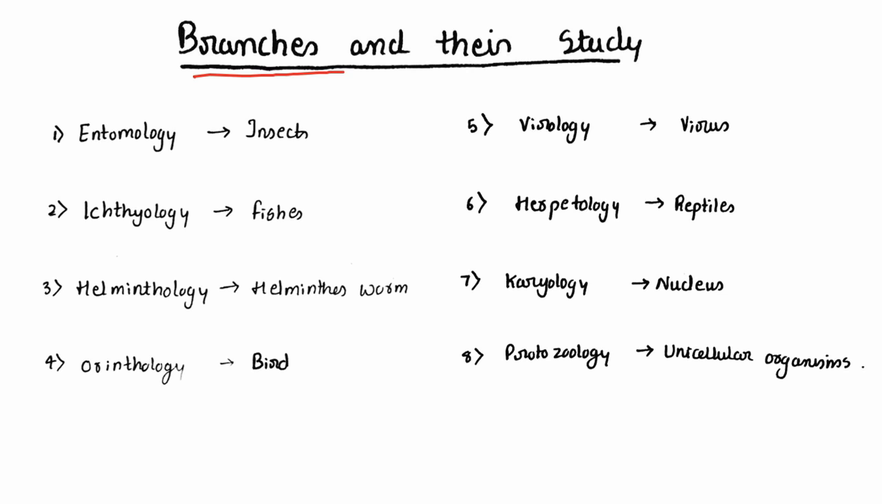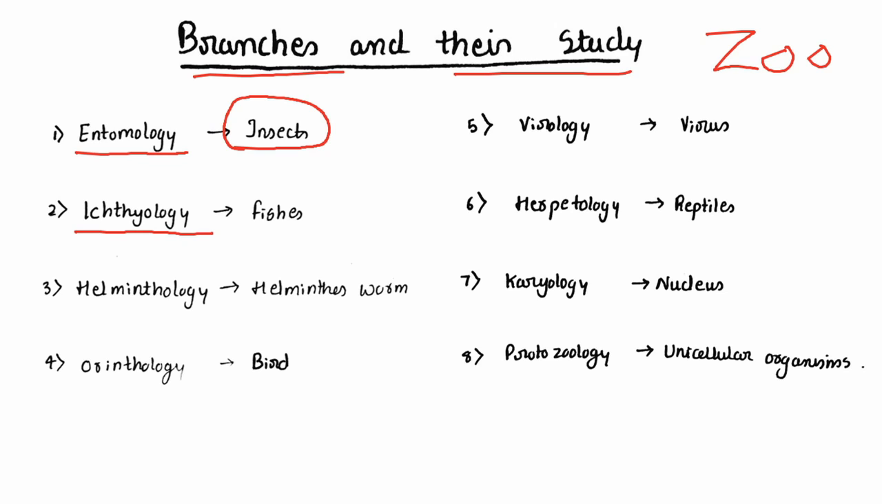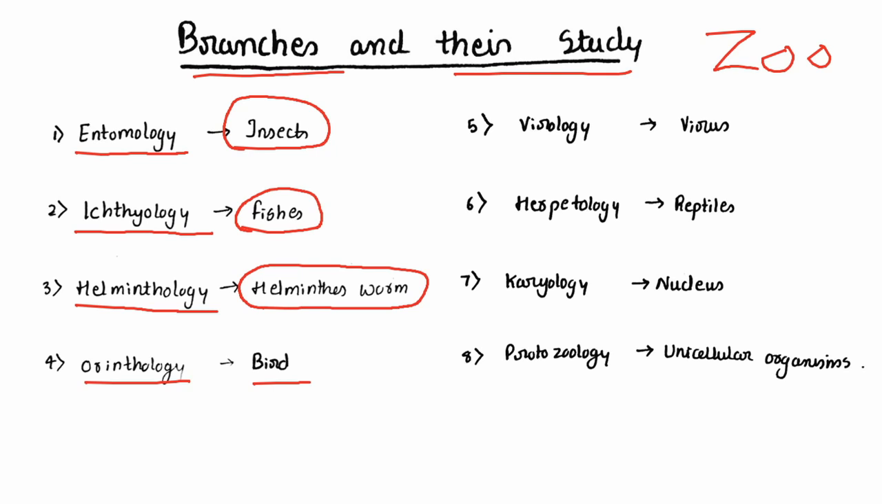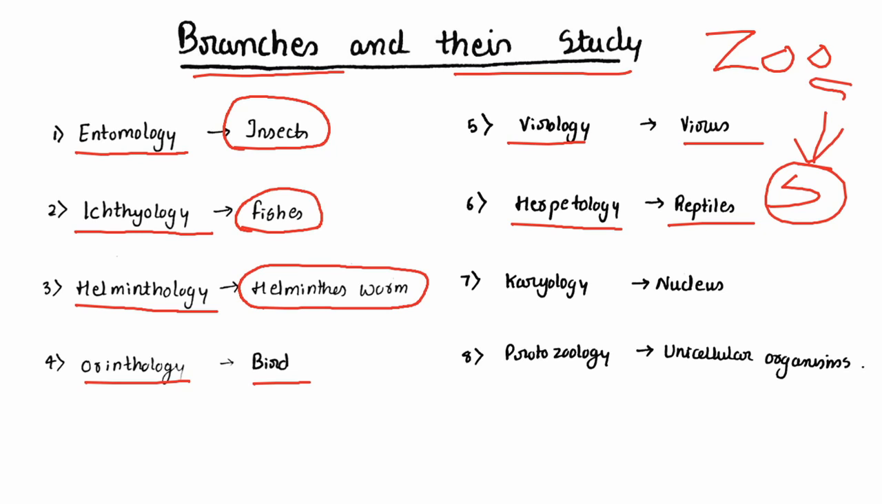So here are some branches and their study. These are branches of zoology. Entomology is for insects. Ichthyology is for fishes. Helminthology is for helminth worms. Ornithology is for birds. Virology, as the name says, is for viruses. Herpetology is for reptiles. Snake is a reptile, and a snake is also called a serpent. So, herpent, something like that you can remember.